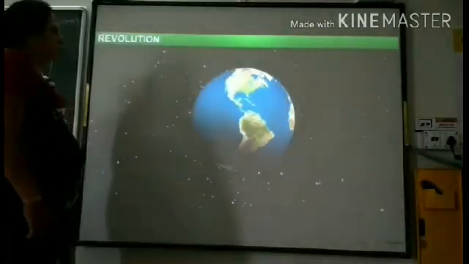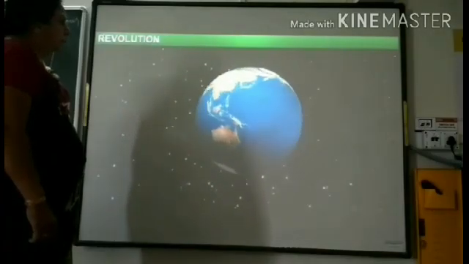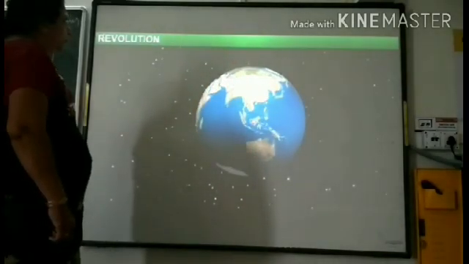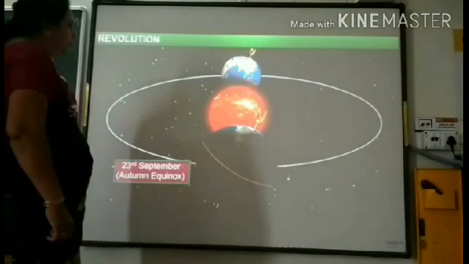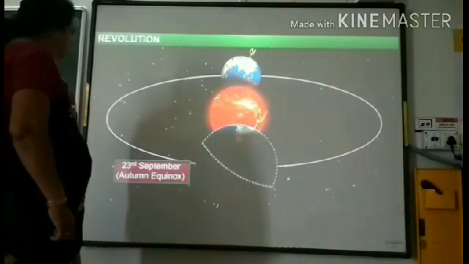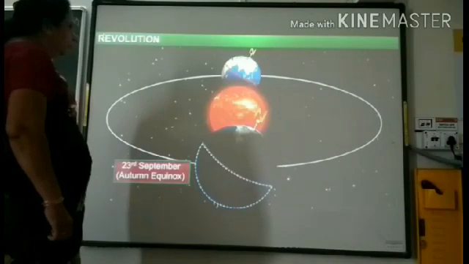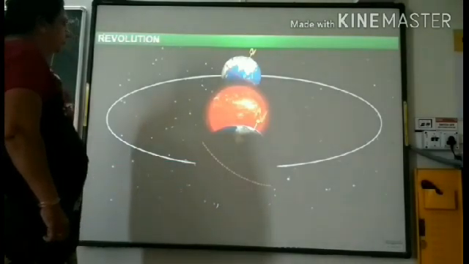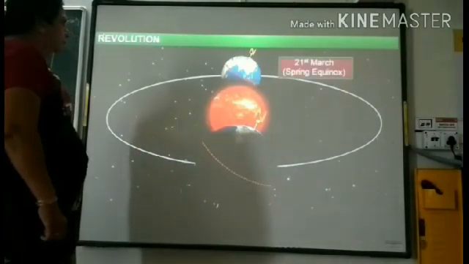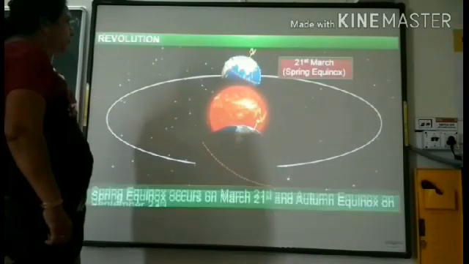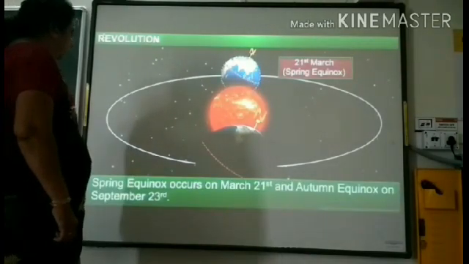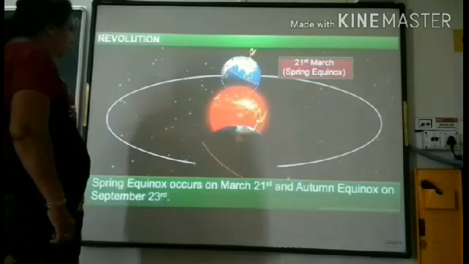On these days, the day and night are of equal duration on Earth. On September 23rd, it is autumn season in the northern hemisphere and spring in the southern hemisphere. The opposite is the case on March 21st, when it is spring in the northern hemisphere and autumn in the southern hemisphere.